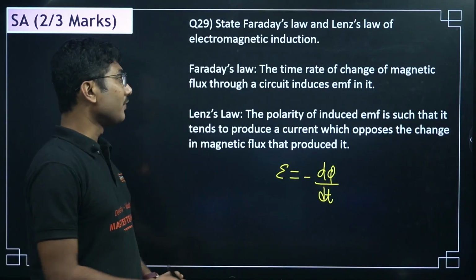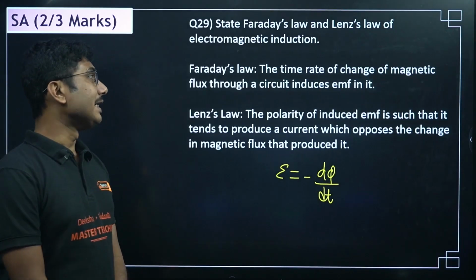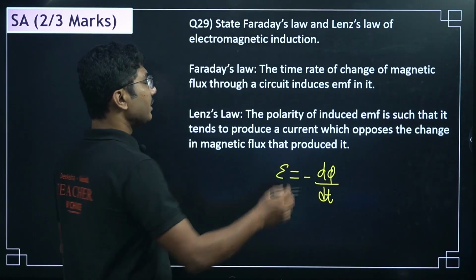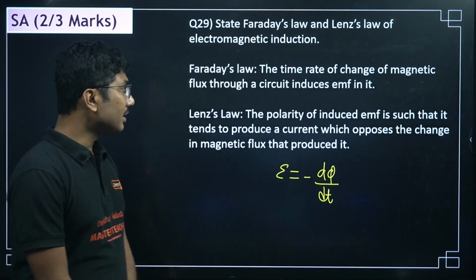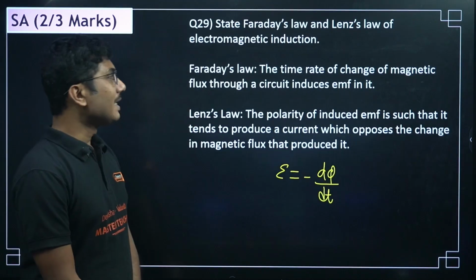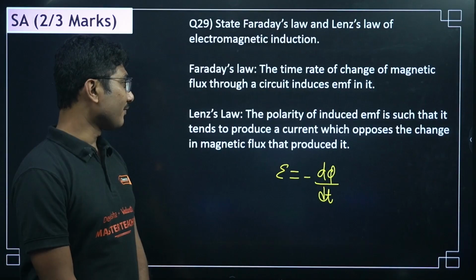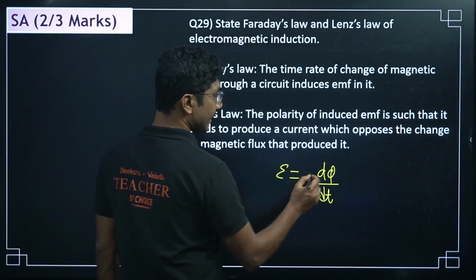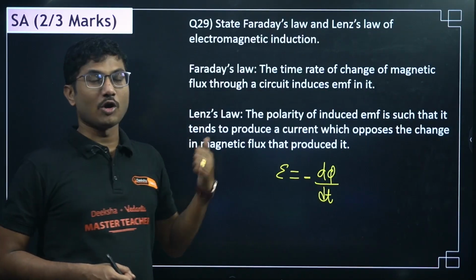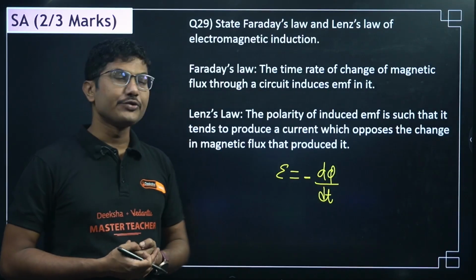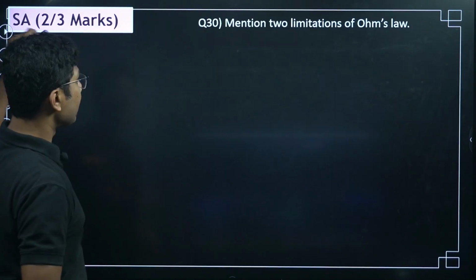Faraday's law: the time rate of change of magnetic flux through a circuit induces EMF in it. This is called the time rate of change of flux. Lenz's law: the polarity of induced EMF is such that it tends to produce a current which opposes the change in magnetic flux that produces it. The negative sign signifies that the direction of EMF is opposite to that of the cause which is producing it. That's why it is negative. So this is Lenz's law and Faraday's law.